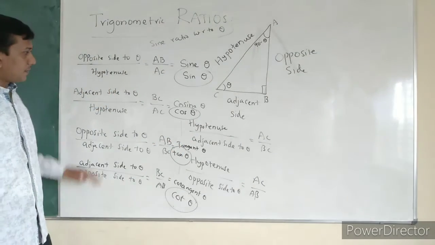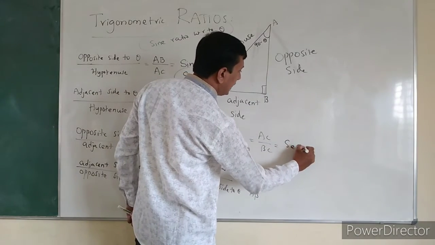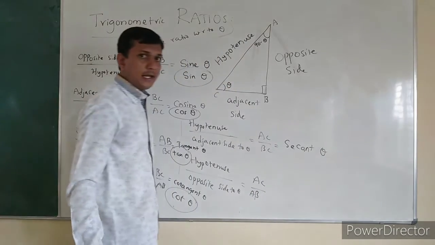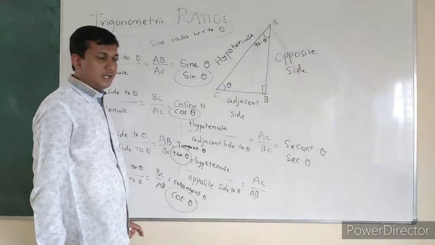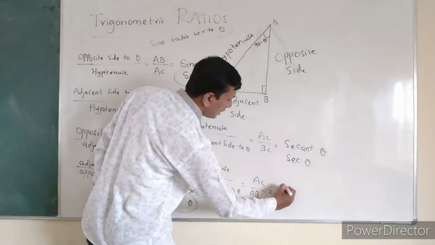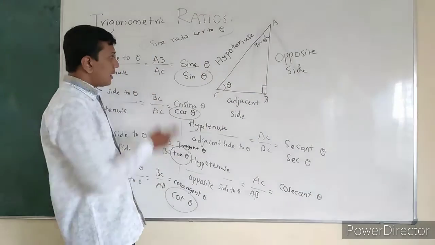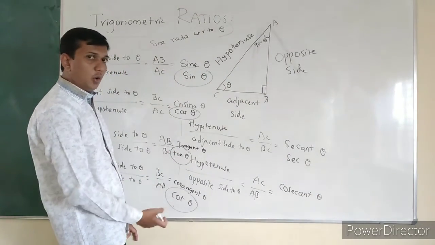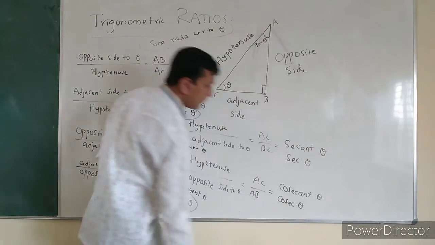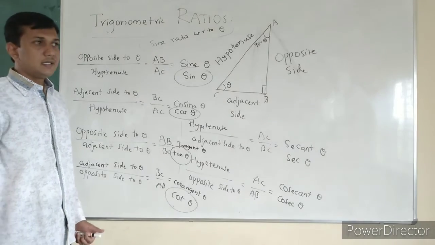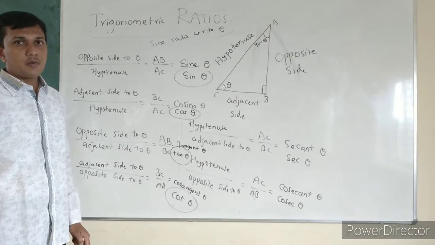Hypotenuse by adjacent side is called secant theta, in short sec theta. And this is called cosecant theta, in short cosec theta. So these are the trigonometric ratios we have.